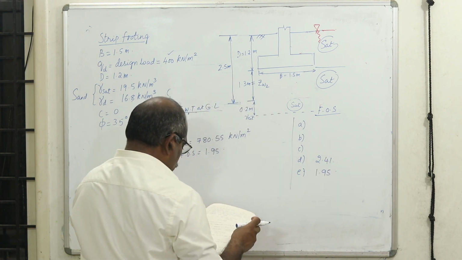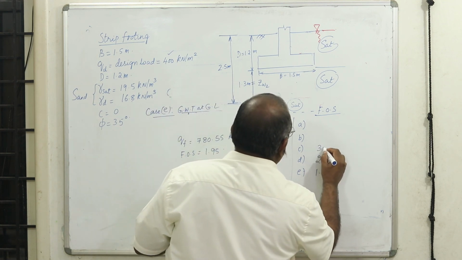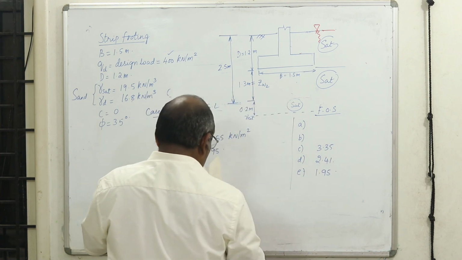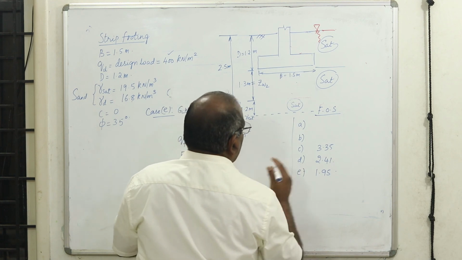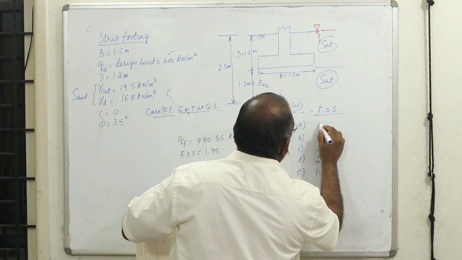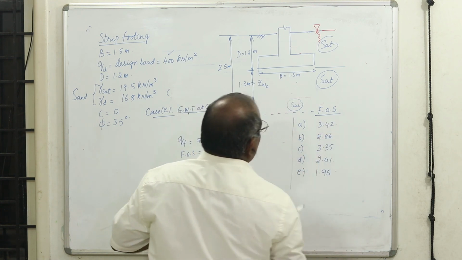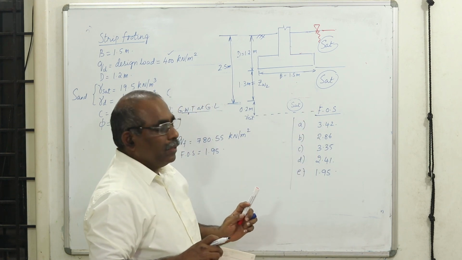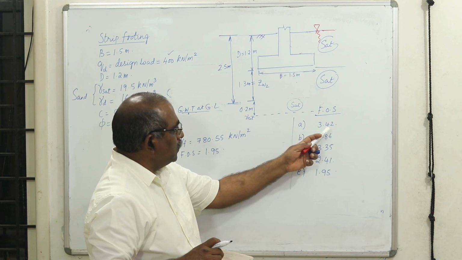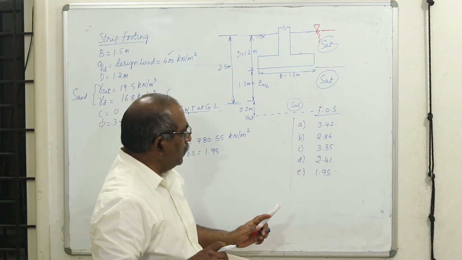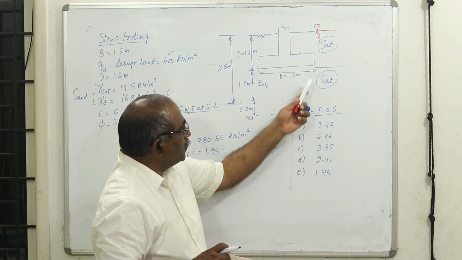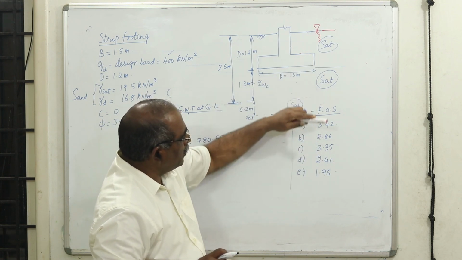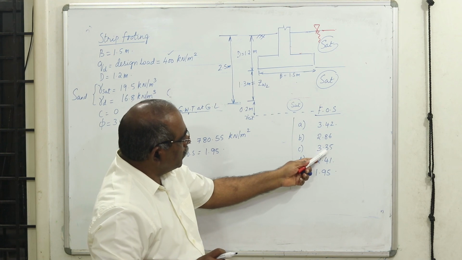Okay, in case C it is 3.35, then in case B 3.86, this is 3.42. Now this is the case when there is water table which is at a very great depth. Now in the second case it is at the footing level, in the third case it is below the footing level. What is happening? Therefore it is increasing.